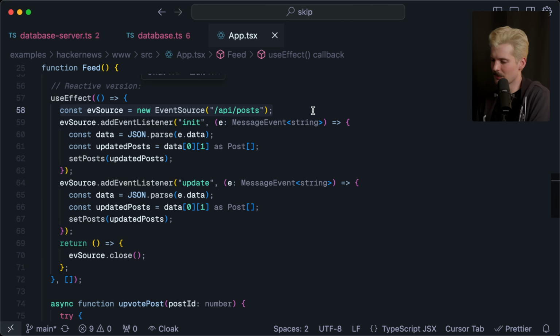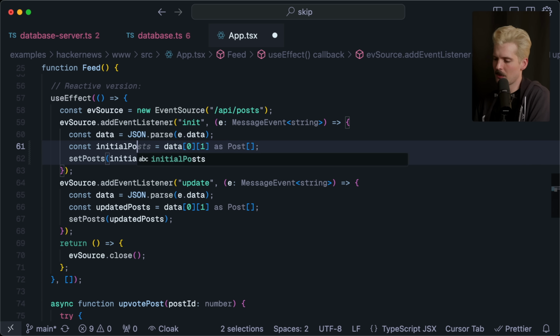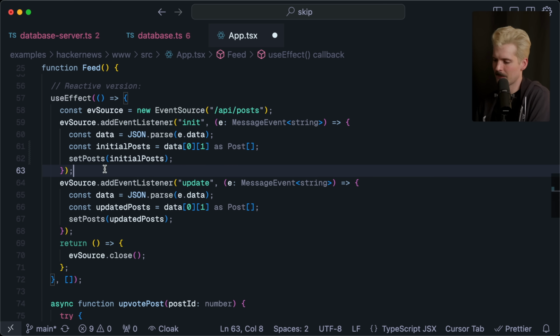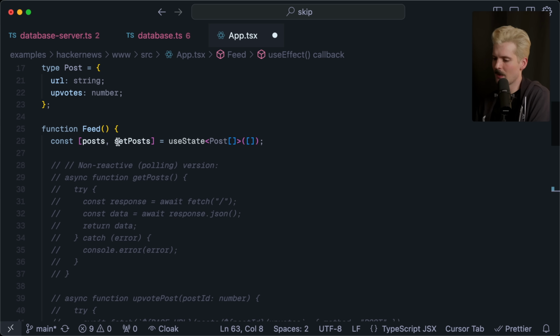They create an event source. They have an event listener for when the init event comes through, and we set posts to be updated posts. I would name this initial posts to be a little clearer, because we have up here posts, setPosts, useState, post array.